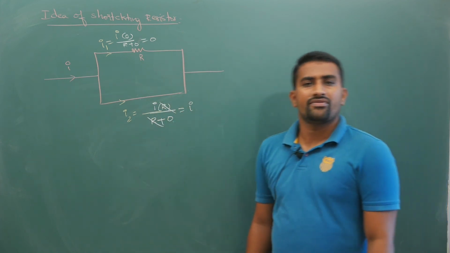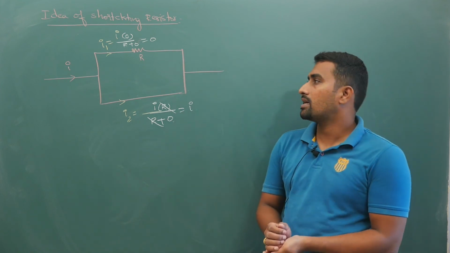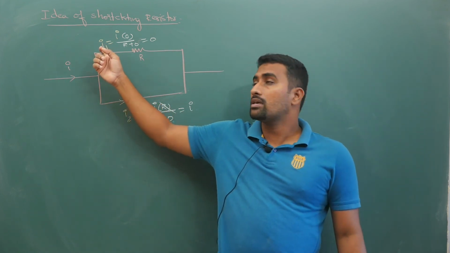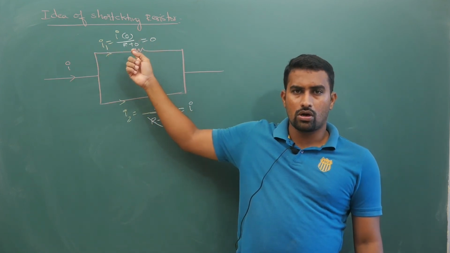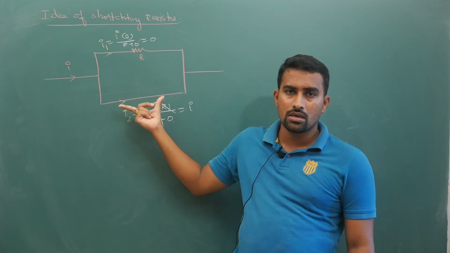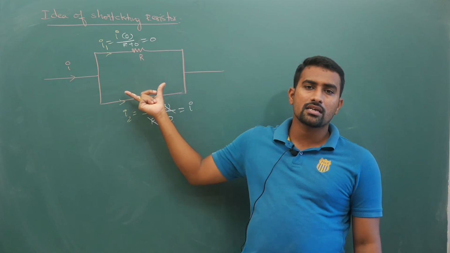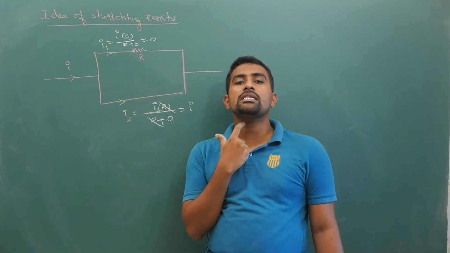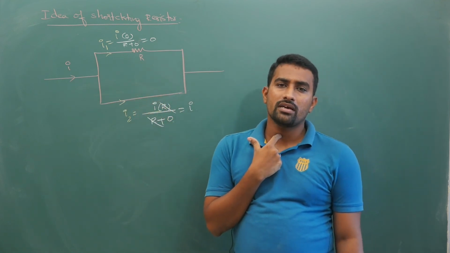So from this, what I want you to understand is that the I1 current going through the top is 0, because this resistor is indirectly short circuited. Short circuited means simply connecting by a wire.